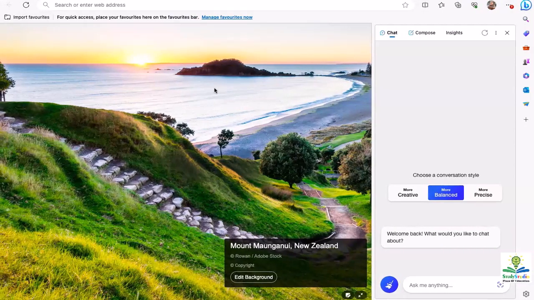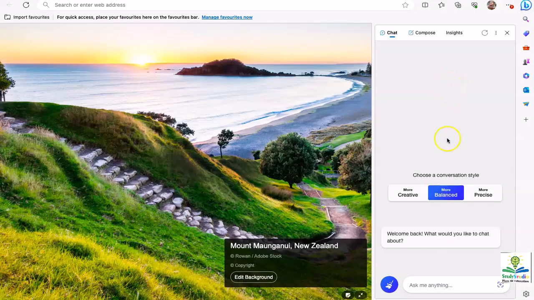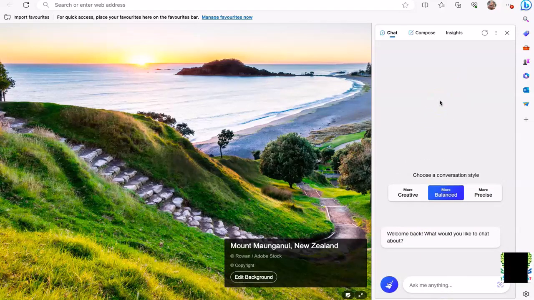The other way you can use the tool is from an Edge browser. So Edge is the new form of Internet Explorer. You will need to download the Edge browser first, and then on the right top side, you will see this button called Bing. And this opens up the interface for Bing AI.